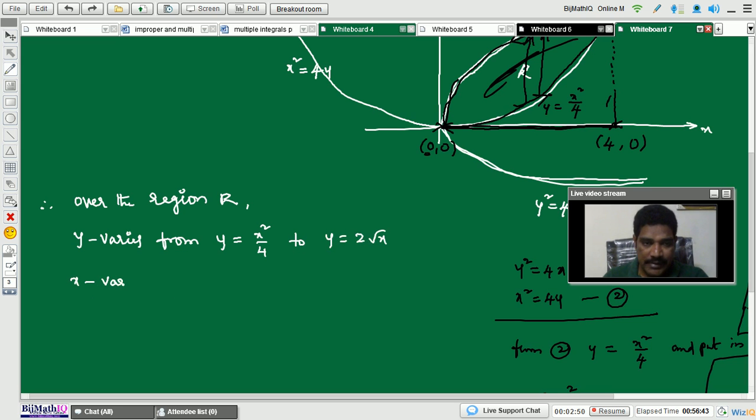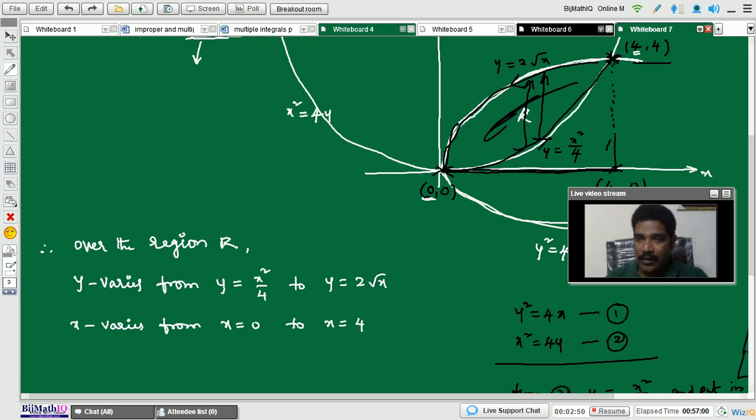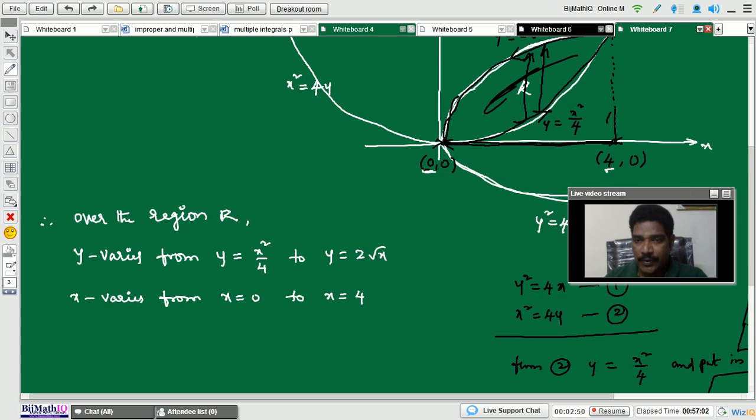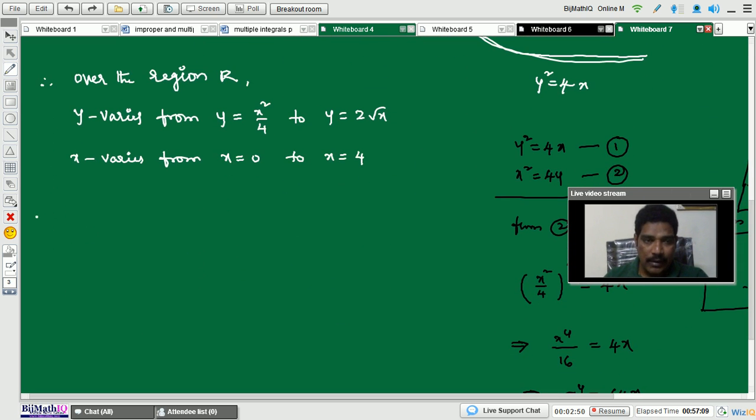The same way, x varies on the x-axis from x equals 0 to x equals 4. Right? From the diagram, here x equals 0 and here x equals 4. Or else you may take it on the x-axis also, no problem. So now we know the x limits and y limits.